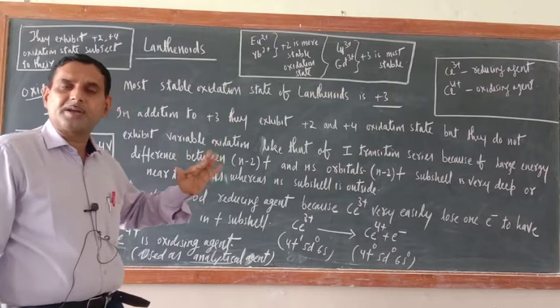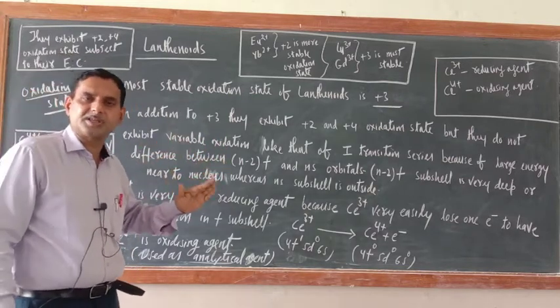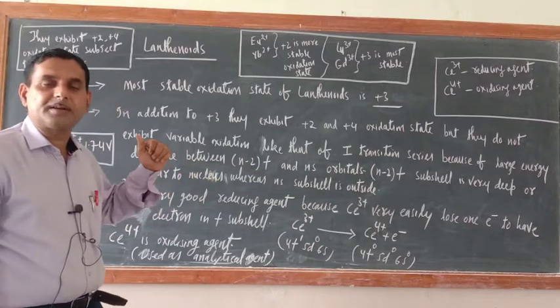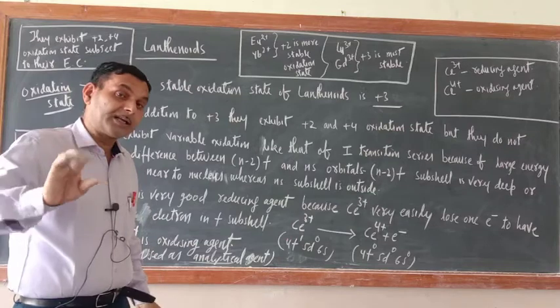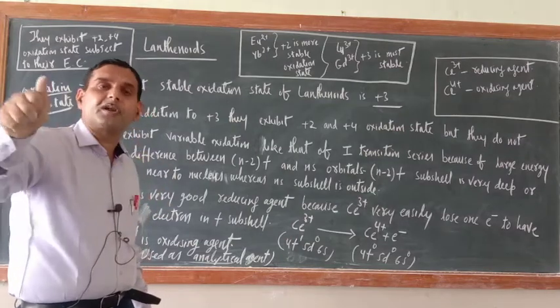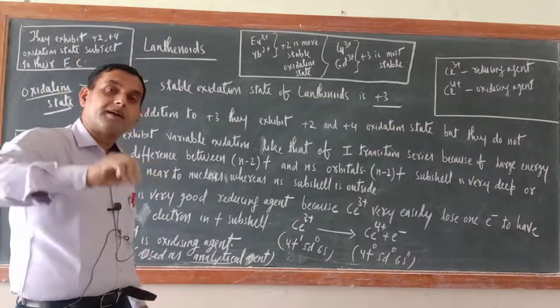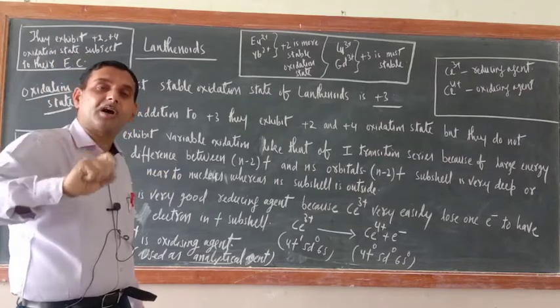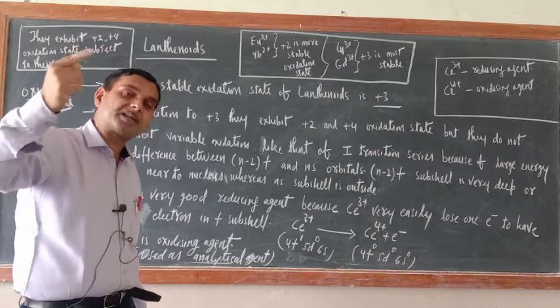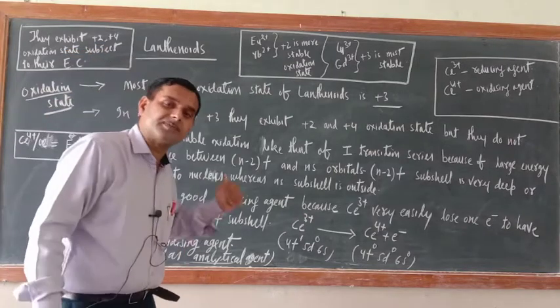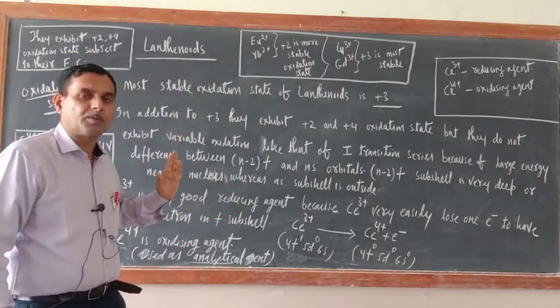As compared to the elements of the first transition series, they do not exhibit a wide range of variable oxidation state. I am not telling that they are not exhibiting variable oxidation state. They are exhibiting, but not a wide range as the first transition elements are exhibiting. Okay, are you getting my point or not?